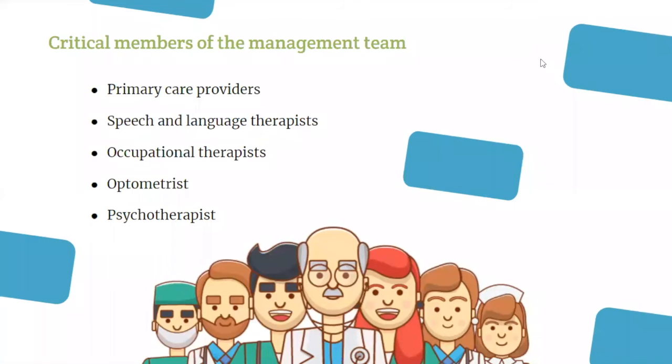Now, for the critical members of the management team, we have, of course, the primary care providers. They are to monitor growth, development, medical concerns, and provide care. Next, we have speech and language therapists or speech and language pathologists. They are to help these children communicate by teaching them functional communication skills. We then have occupational therapists.